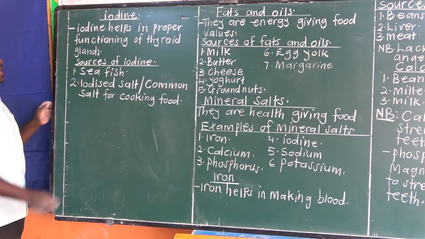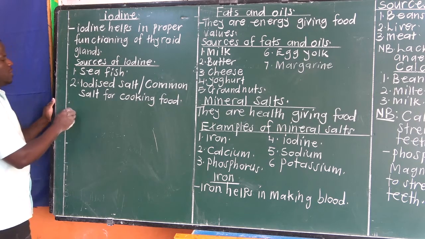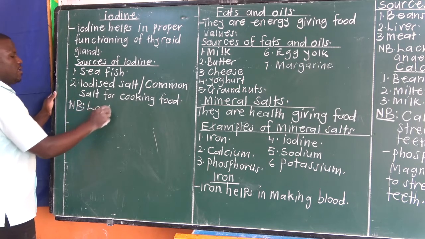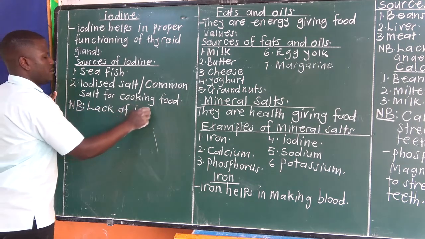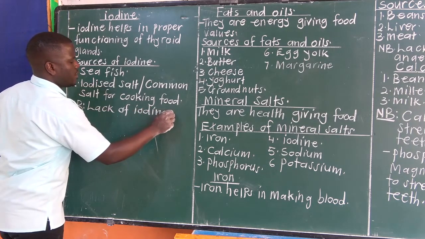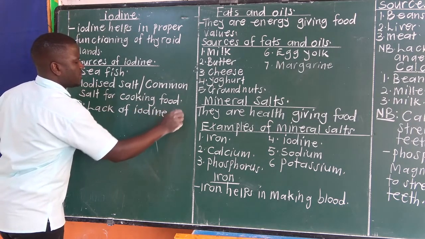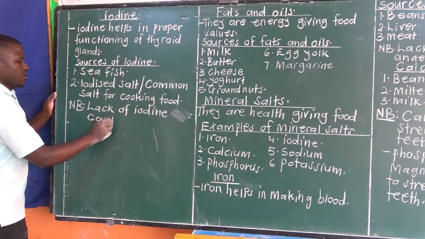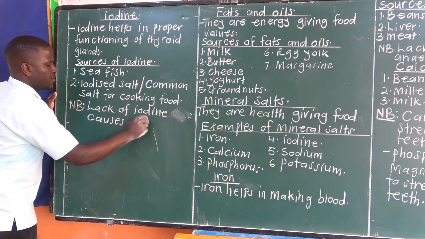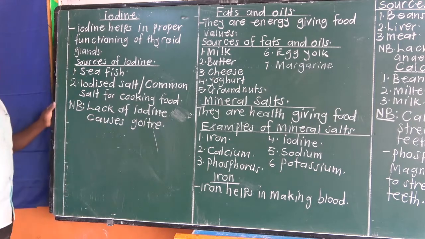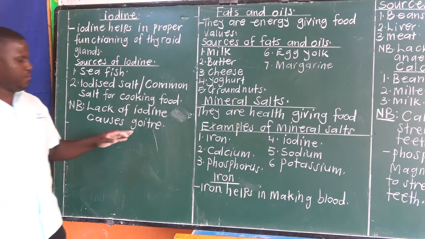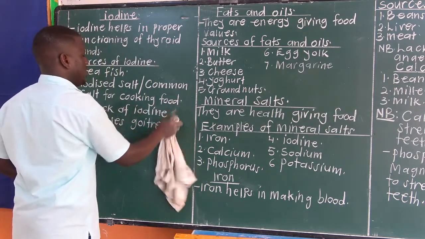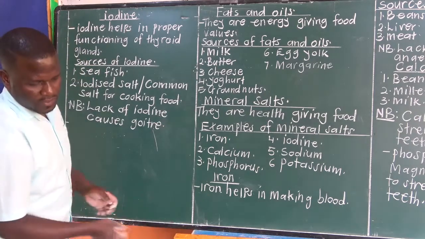So if you lack iodine, you get a disease called goiter. Lack of iodine causes goiter. So that means that we can prevent goiter by eating food rich in iodine.